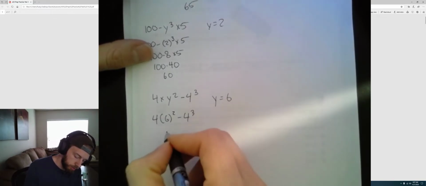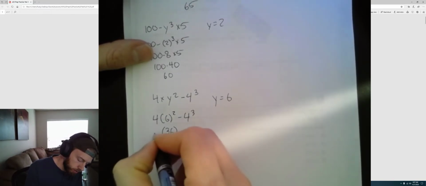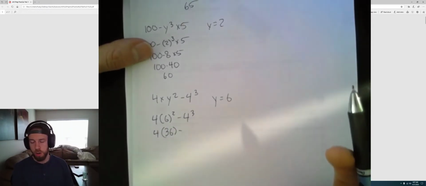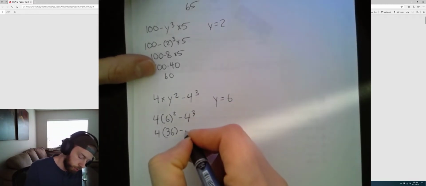6 squared, which is 6 times 6, and that's 36. And 4 to the third power. 4 times 4 times 4. 4 times 4 is 16, times 4 is 64.